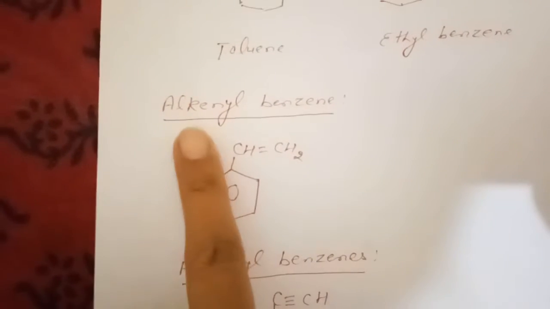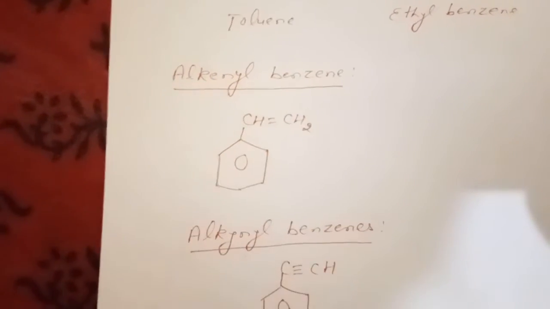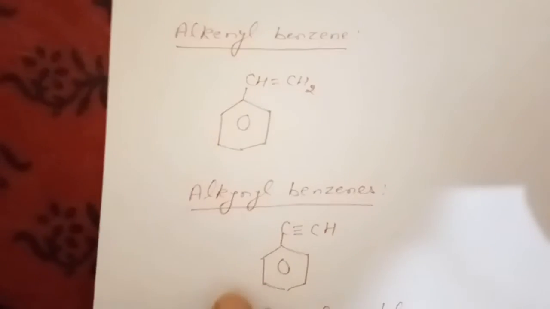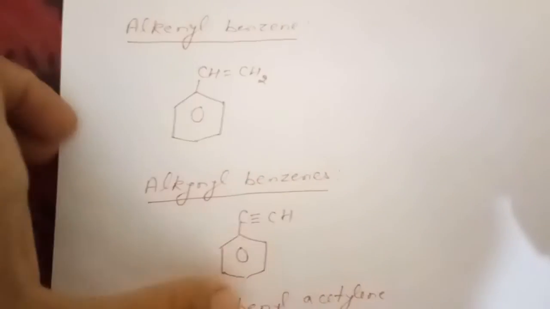Second example is alkenyl benzenes. Here an unsaturated system is attached, as in the case of alkenyl and alkynyl groups, and unsaturated groups are attached to the benzene ring. This is also termed phenylacetylene.